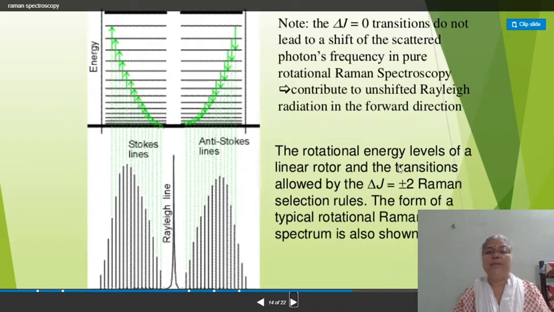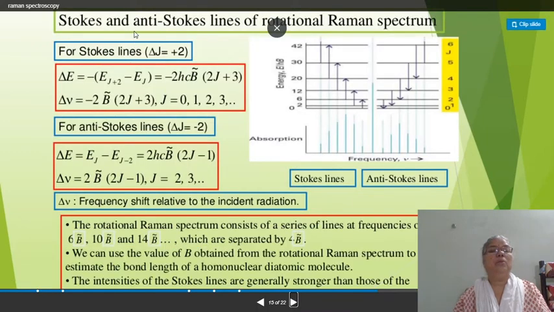Here are the rotational energy levels of a linear rotator and the transitions allowed by delta J equal to plus minus 2, that means the Raman selection rule. The form of a typical rotational Raman spectrum is shown here like this. Then the Stokes and anti-Stokes lines of the rotational Raman spectrum.